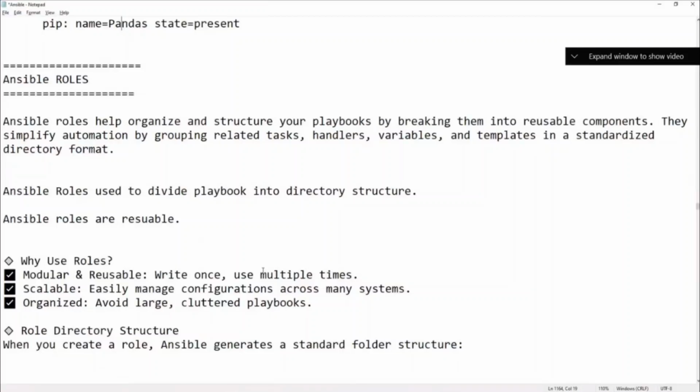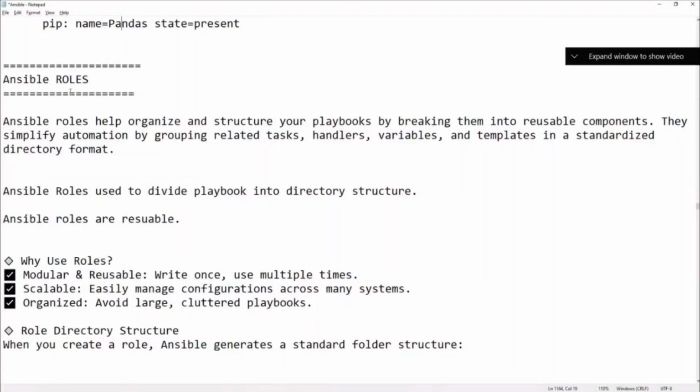Can you tell me a few modules that you know? Yum, service, copy, source, template, right? And then debug, setup, command, raw, shell. If you keep on listing it, handlers, notify, template, loop. See, we have already learned so many modules. Basically, we did these individually for all the playbooks, yes or no?